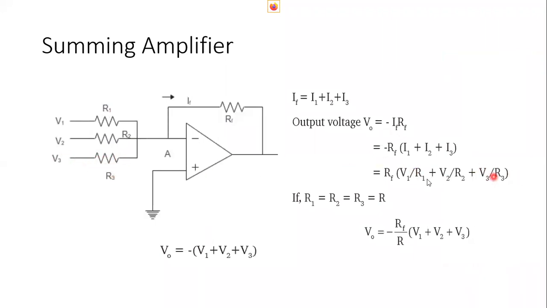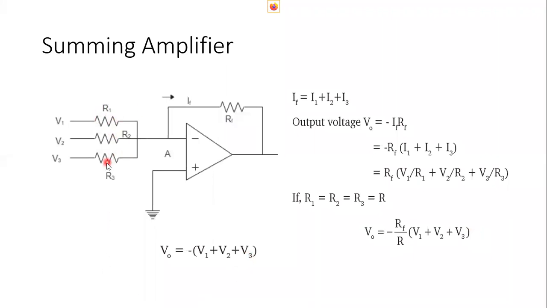So substitute these values here and assume the values of resistance are equal. That means R1, R2, R3 are equal to a particular value R. So we can write the equation as V0 is equal to negative of RF by R into V1 plus V2 plus V3. If the ratio RF by R is equal to 1, then the output voltage is V1 plus V2 plus V3 ആയിരിക്കും.